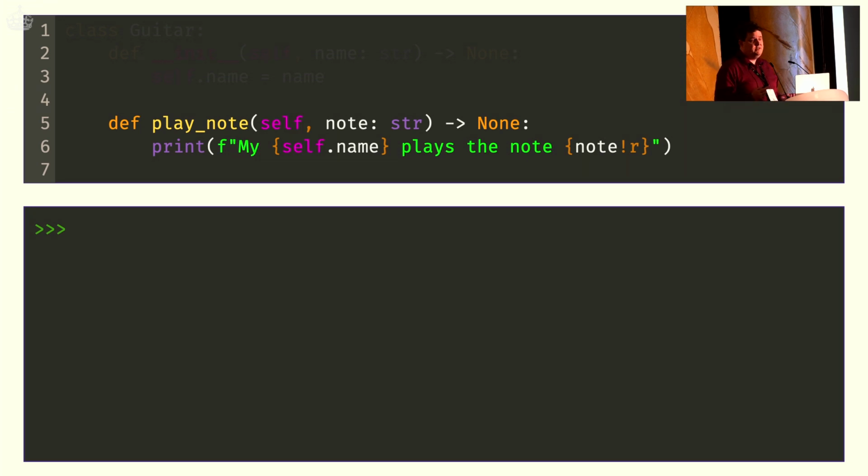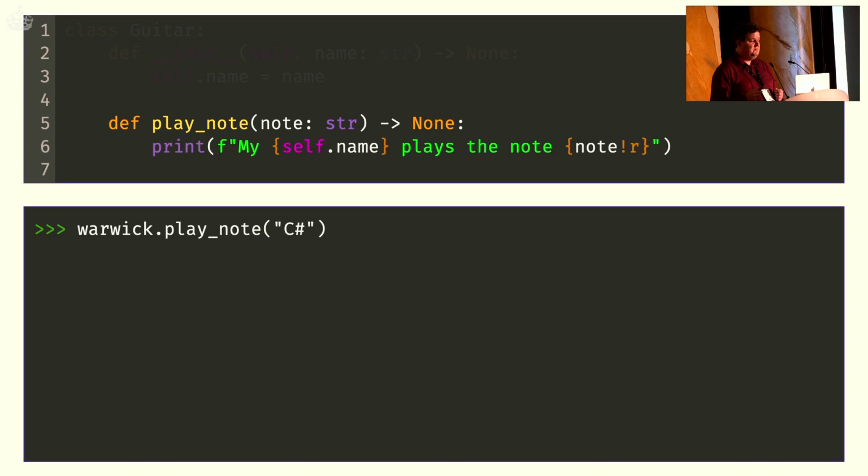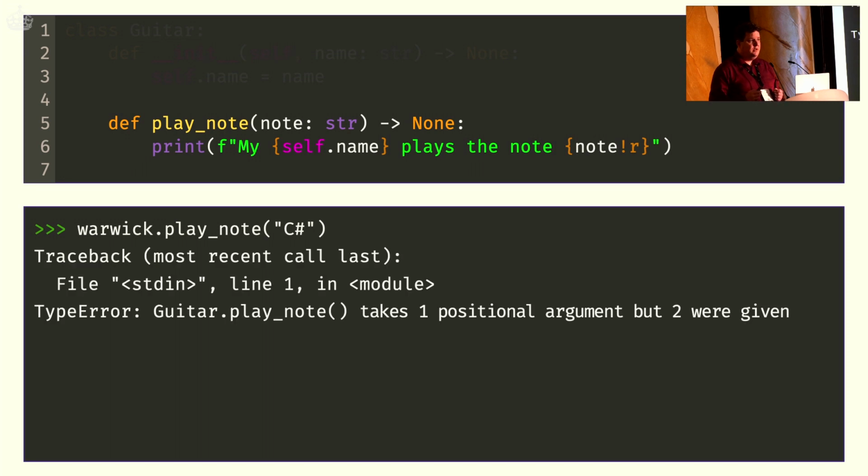And another way in which we can demonstrate this, what I can do is I can simply remove self from the function signature here. I can then call the method, and then things will break down. And this is one of the most confusing error messages beginners can be presented with, because it says that the function only takes one positional argument, but two were given, and then they tell me when they're talking to me, well, I'm only giving it one argument, where's the second one coming from? Well, that's what we're talking about here today. But this demonstrates that still the instance is inserted even if self isn't there in the signature.